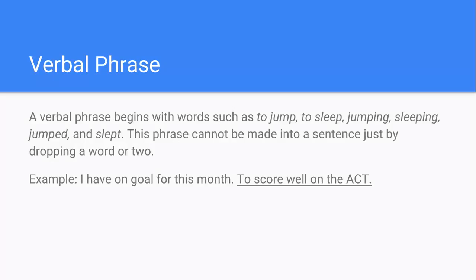Verbal phrase. A verbal phrase begins with words such as to jump, to sleep, jumping, sleeping, jump, and slept. This phrase cannot be made into a sentence just by dropping a word or two. For example, "I have a goal for this month, to score well in the ACT." "To score well in the ACT" cannot stand by itself.